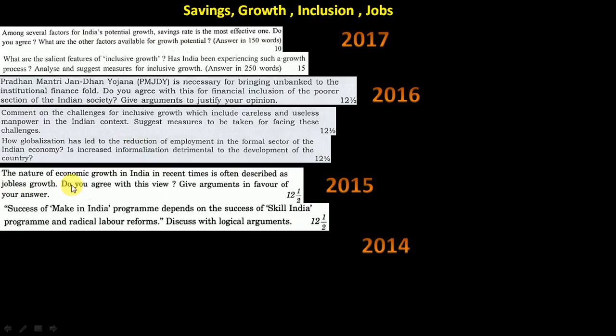Jobless growth. Somewhere here a similar thing was there: growing potential, lack of employability and all. So same thing, they have jobless growth. And here, Make in India scheme, as I told, they're linking Make in India with Skill India. That is also one thing in GS3 you will notice. They will link things so much that you cannot segregate them under a particular topic alone.